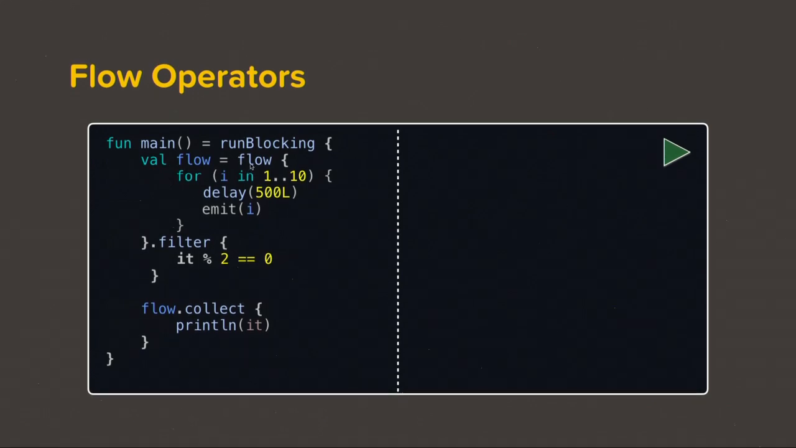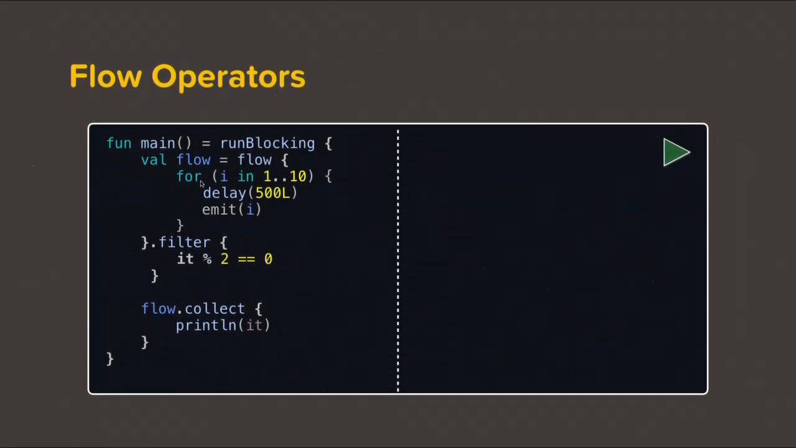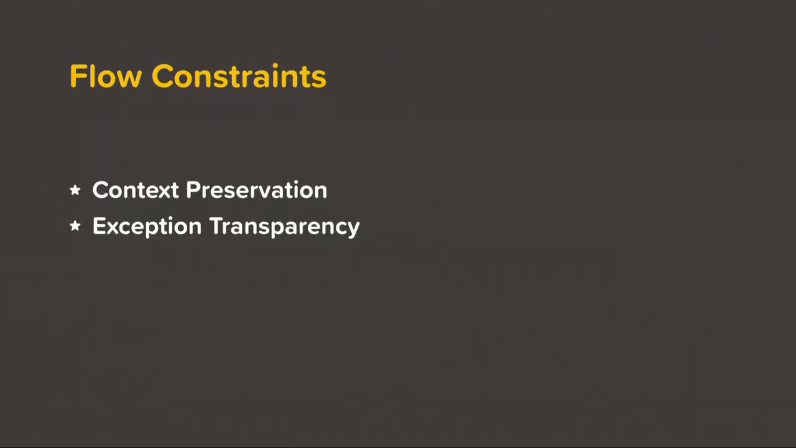So we create a flow over here using the flow builder. We iterate from 1 to 10, then after a delay of 500 milliseconds, we're going to emit certain values into this flow. And we're then going to add a filter operator, which is only going to emit even values, and then we're going to collect it and print it. So now let's try to run this. As expected, only even values are printed.